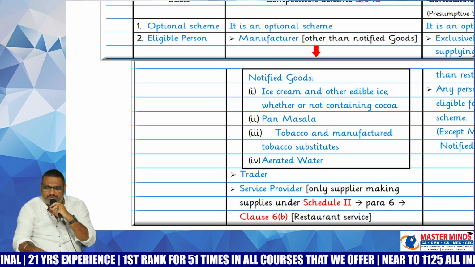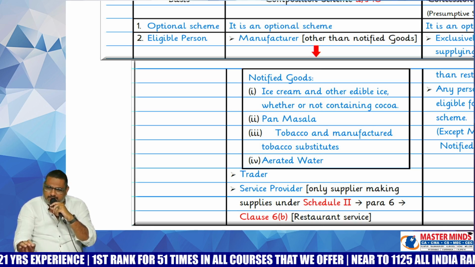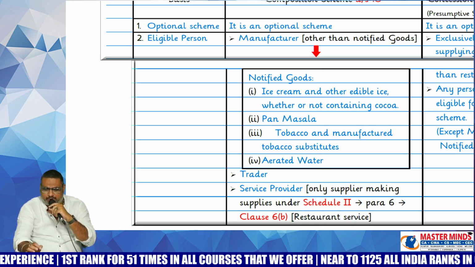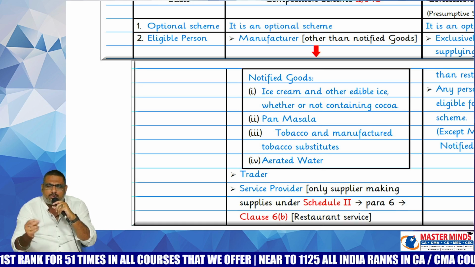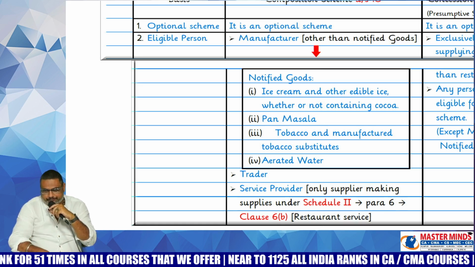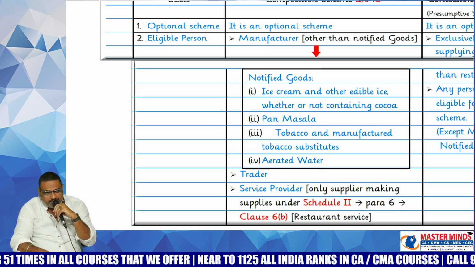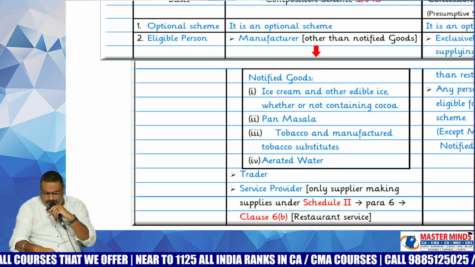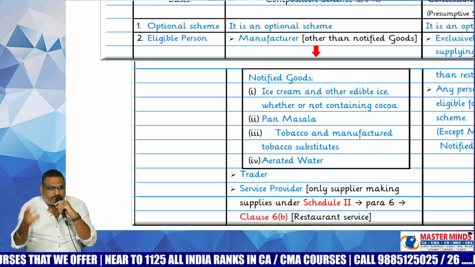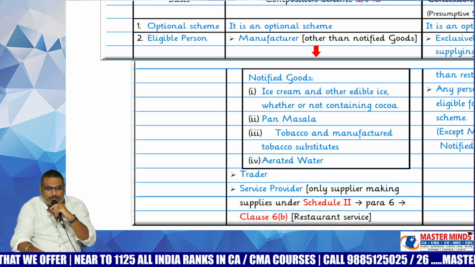Except those 7 cases, in the rest of the cases, the manufacturers are eligible for this composition scheme. Sir, what about the traders? All the traders are eligible. Keep it in mind, an ice cream manufacturer is not eligible, an ice cream trader is eligible. Let's say Arun Ice Creams, a manufacturer, is not eligible for the composition scheme.